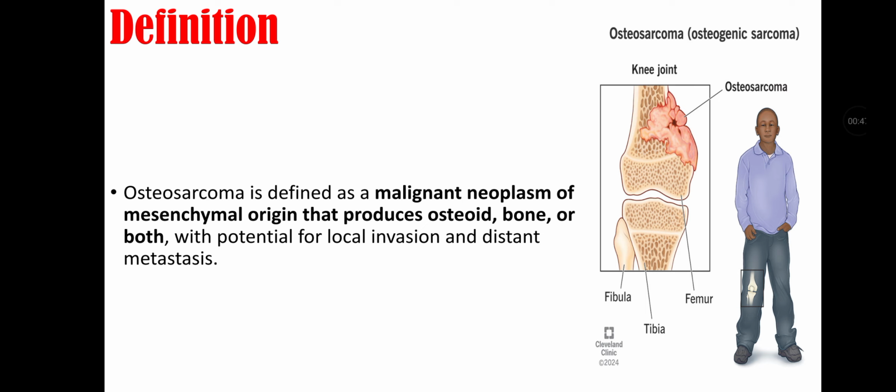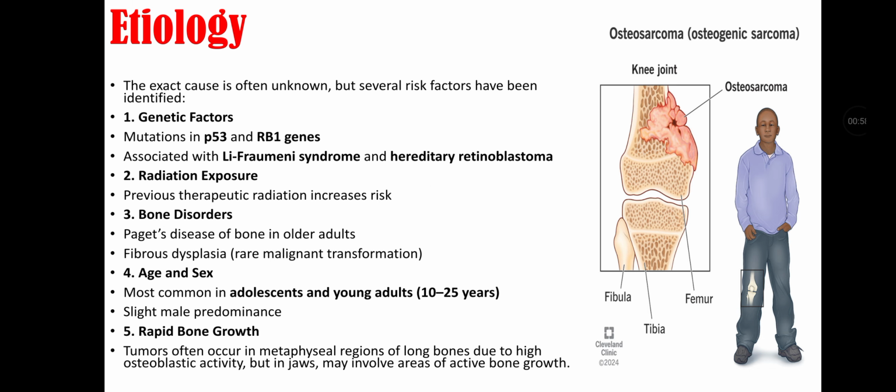Definition of osteosarcoma. Osteosarcoma is defined as a malignant neoplasm of mesenchymal origin that produces osteoid bone or both, with potential for local invasion and distant metastasis. Etiology of osteosarcoma. The exact cause is often unknown, but several risk factors have been identified. They include genetic factors, that is, mutation in p53 gene and RB1 gene. It is associated with Li-Fraumeni syndrome and hereditary retinoblastoma.